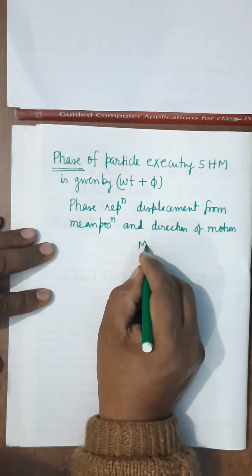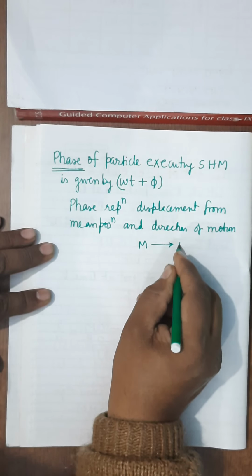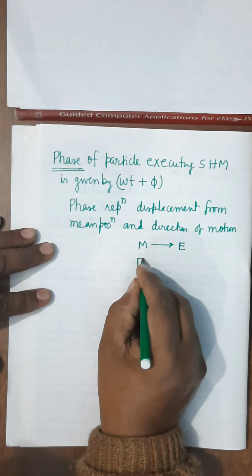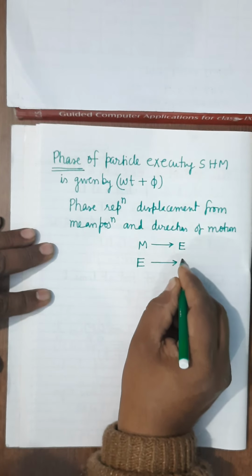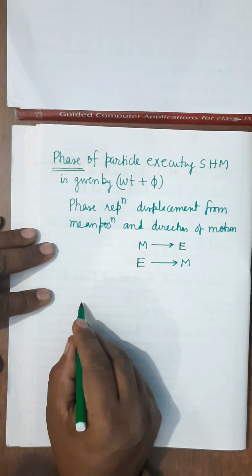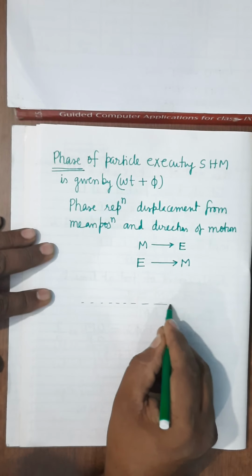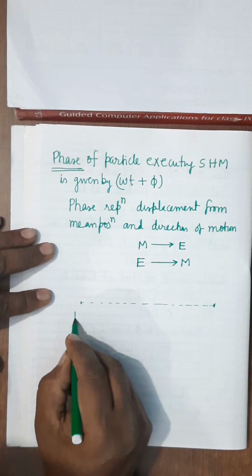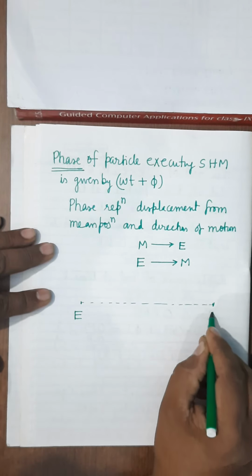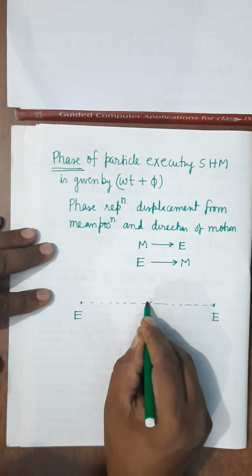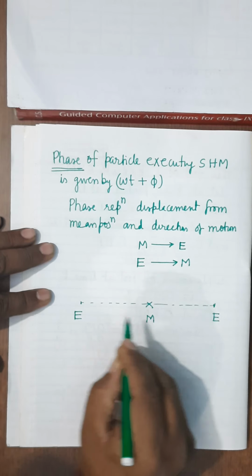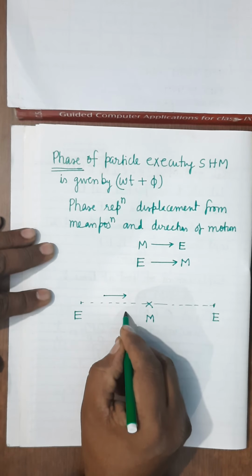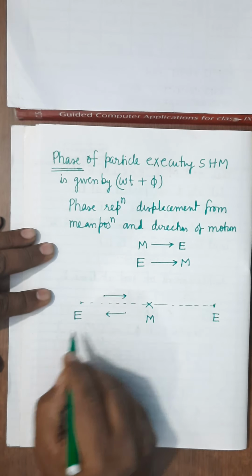Either it may be from mean position to the extreme position. Either the particle is moving from mean to the extreme or it is moving from extreme to the mean. Means here, the particle is executing SHM on this line. This is the extreme position and this is the mean position. So either the particle will be moving towards this or towards this.